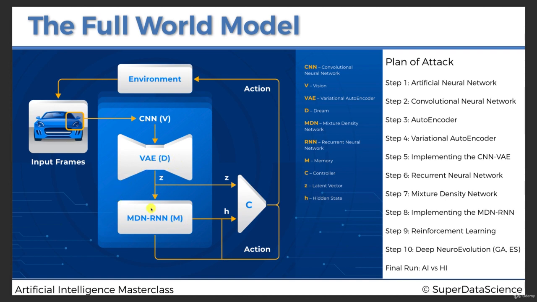And then, of course, we have the memory. We will see that and implement that later on, but that will improve the model because it will leverage the temporal relationship of the environment to be able to predict better future actions. That will come in step 6 with the recurrent neural network, then step 7, mixture density network, and then we'll implement together the MDN-RNN. Alright, so here we go for this step 5, implementing the CNN VAE. I can't wait to start.